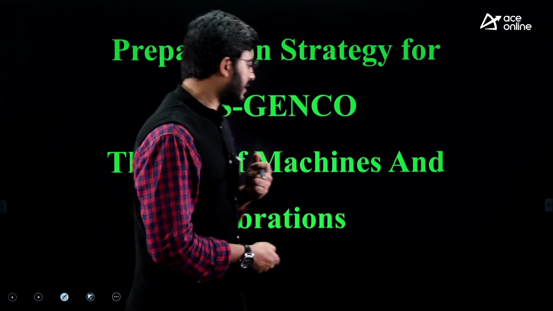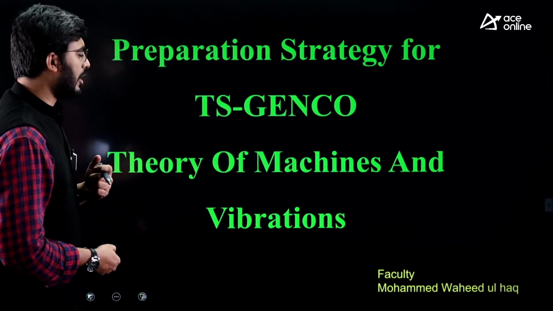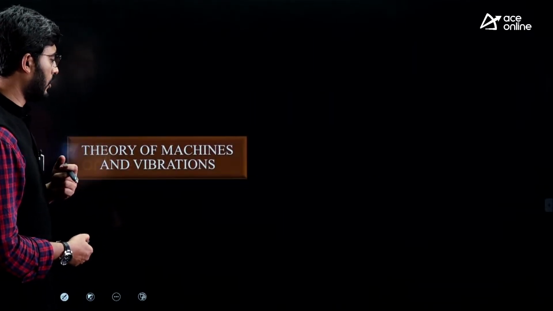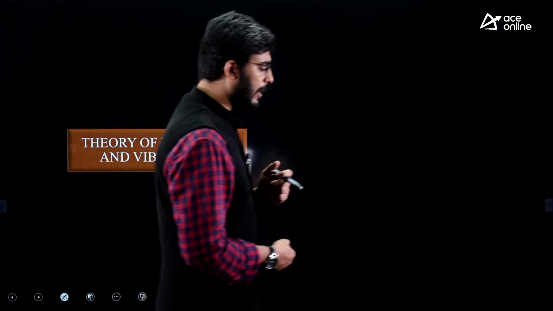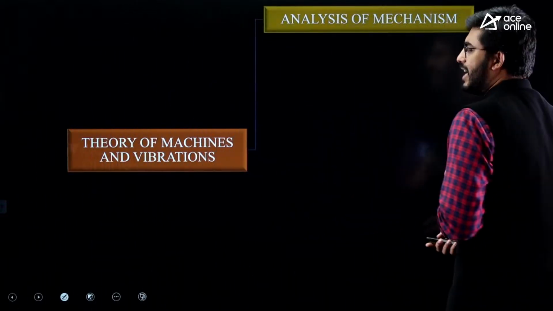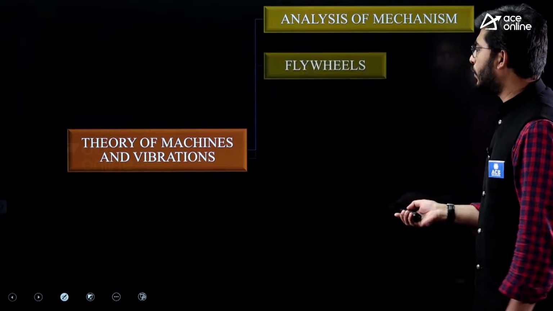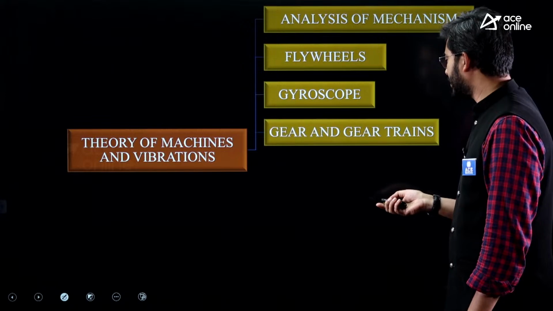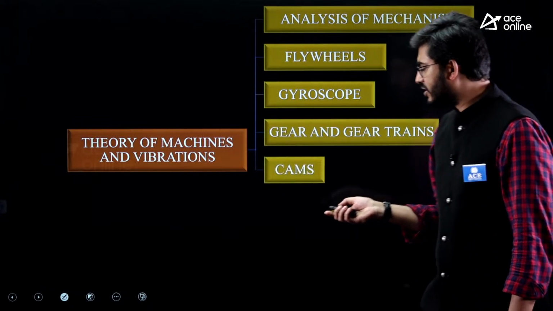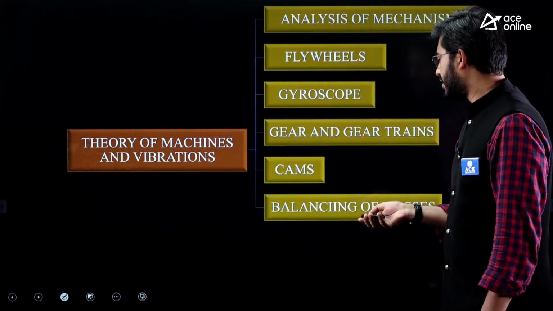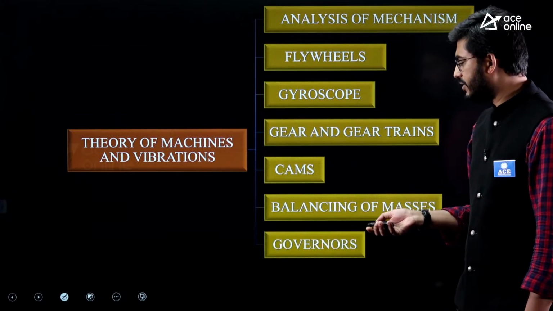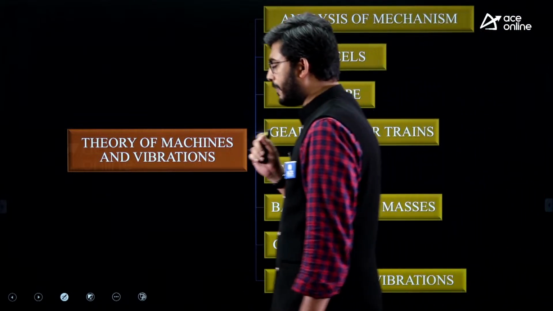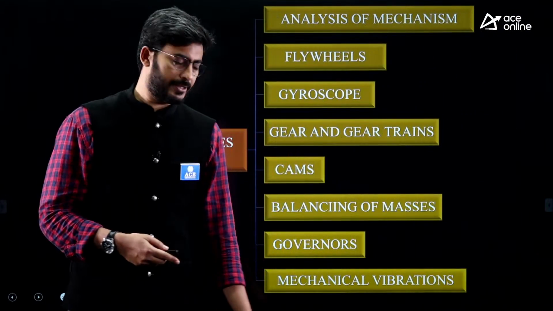Now let us begin the session and identify all the topics included in the Theory of Machines subject. This subject comprises topics like: first, analysis of mechanisms; second, flywheels; third, gyroscope; fourth, gears and gear trains; fifth, cams and followers; next, balancing of masses, governors, and mechanical vibrations. So these are the 8 topics listed under this subject.